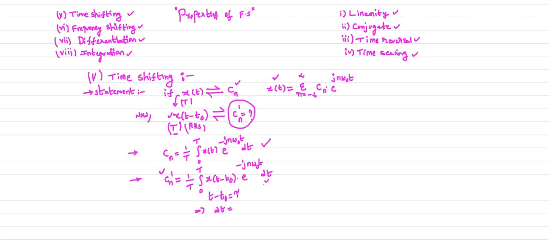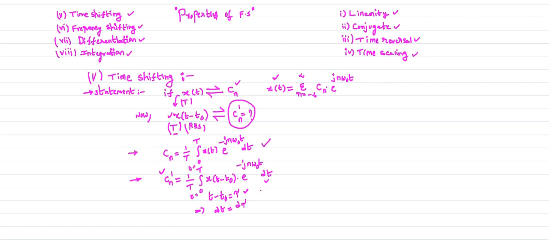Now dt is equal to d tau. Now what are the limits for tau? Previously the lower limit for t was 0 and the upper limit for t was capital T.